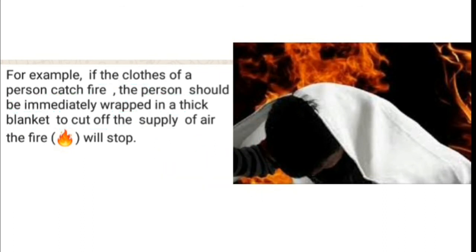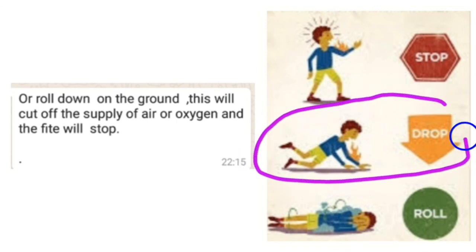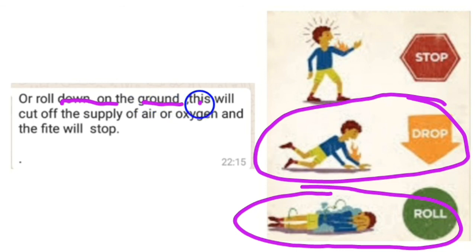Another way to stop this fire: at first drop down, then roll on the ground. This will cut off the supply of air or oxygen and the fire will stop.